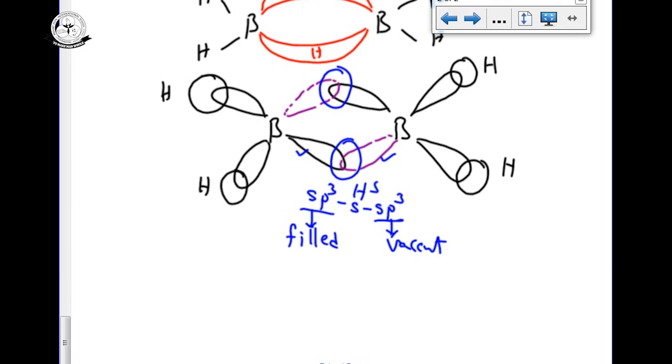So this is the structure of diborane. The structure of diborane is very important. Then the remaining compounds like borax and orthoboric acid and some aluminum related compounds we will see in the next class. Thank you students.